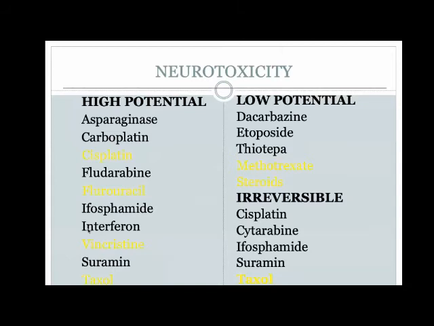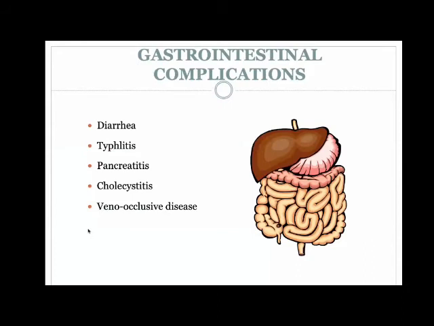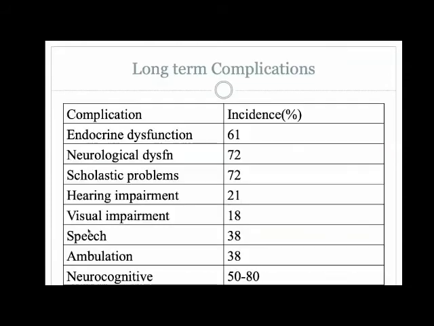Vincristine, the maximum dose that can be given in any child is 1.5 mg. If you're not cautious about how much you're administering, check 2-3 times, you can end up with a neurotoxicity, such as a foot drop or a wrist drop. Although it is reversible, precautions should be taken in these children. And of course, the gastrointestinal complications such as typhlitis, you have handled this a lot of times, part of the febrile neutropenia only, and veno-occlusive disease with drugs like busulfan and melphalan.